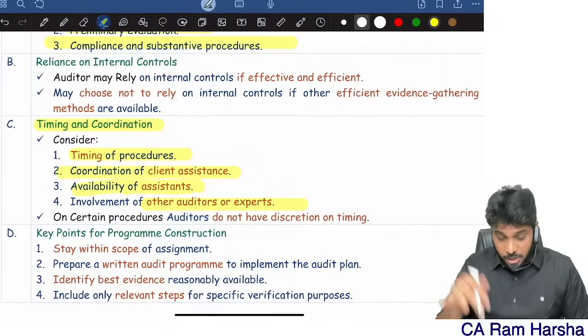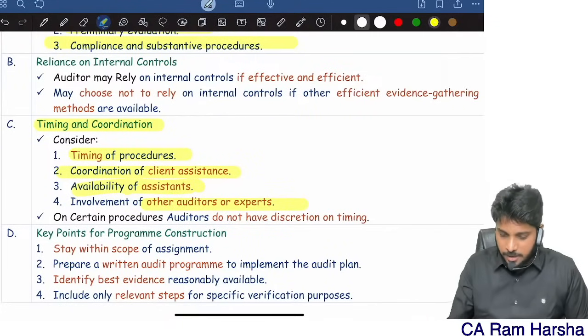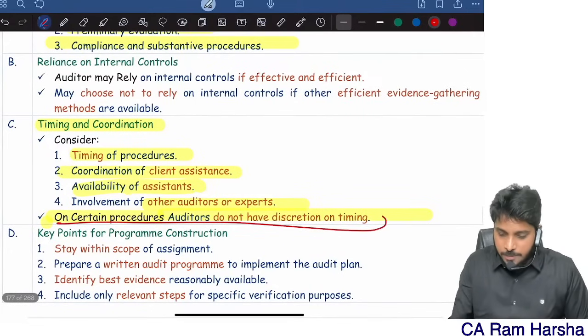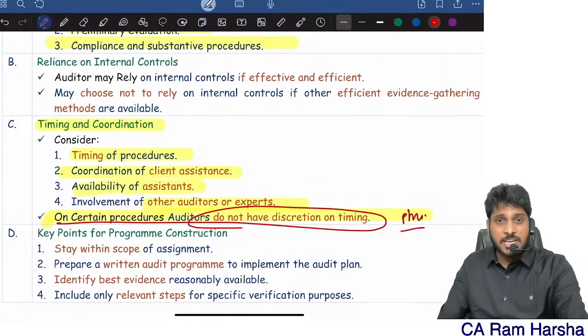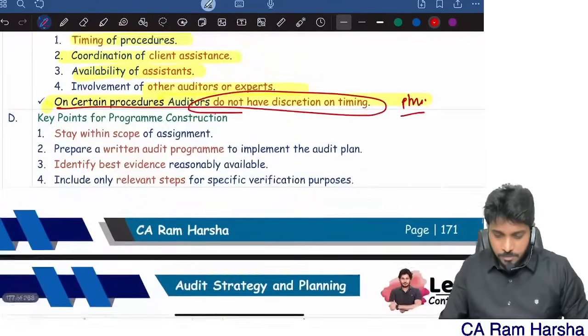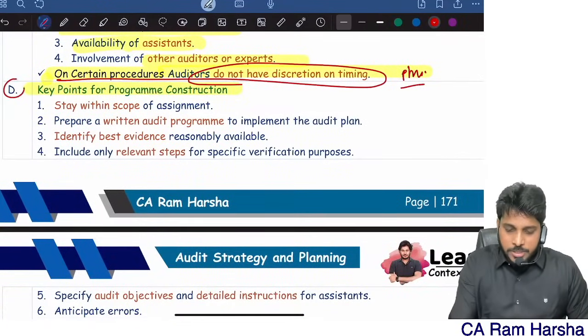See whether an expert requirement is there, or another auditor's requirement. On certain processes, the auditor does not have discretion on timing. For example, physical verification of inventory, you generally will do on 31st March only. So what are the key points in program construction?